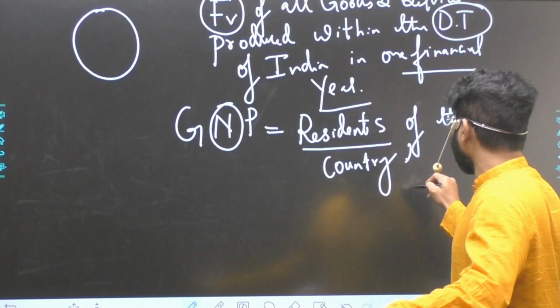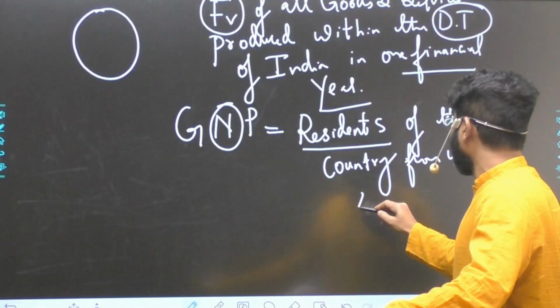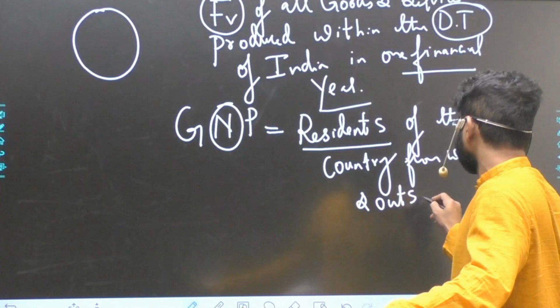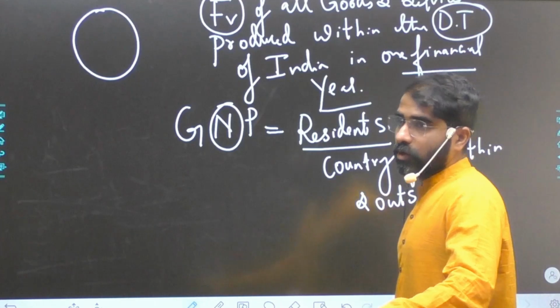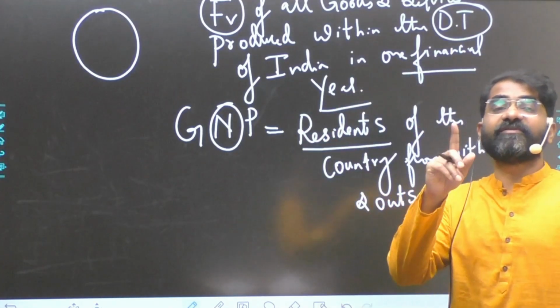From within the territory and outside. This is something we should understand. So it is the resident. Now residentship status is different from citizenship status.